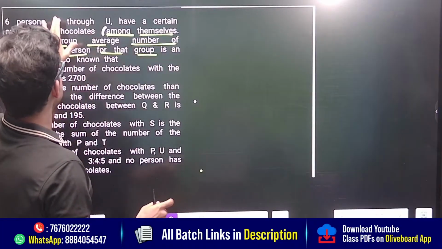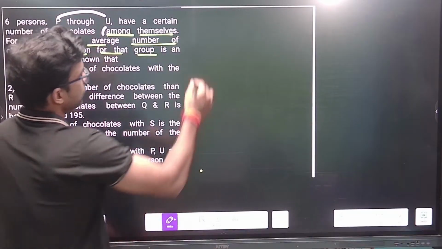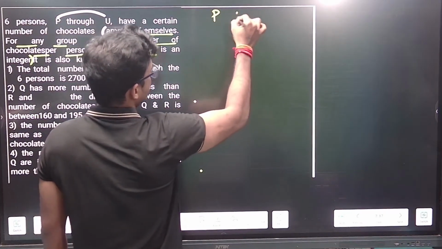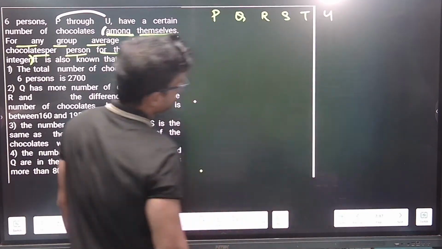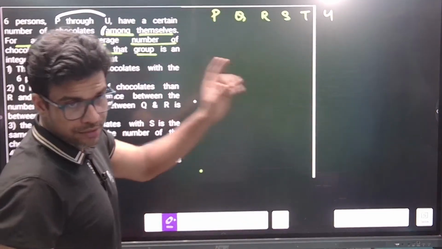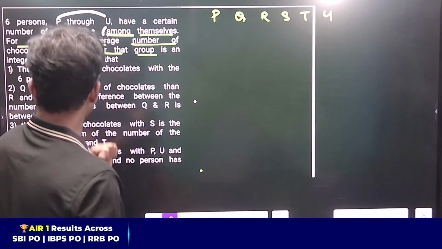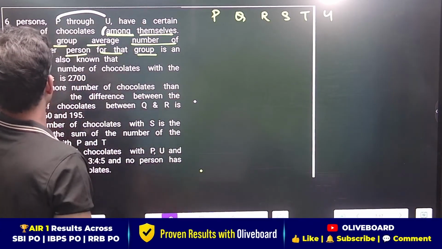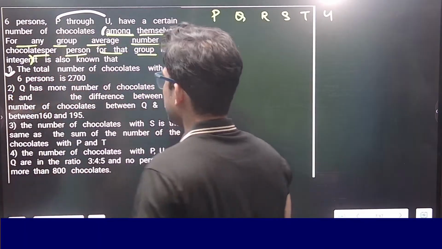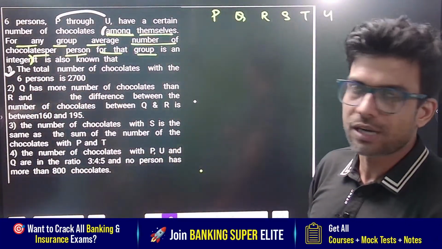So basically, guys, there is P to U, so you can write down P, Q, R, S, T, U. These are the points. In the first line, the total number of chocolates with the six is 2,700.